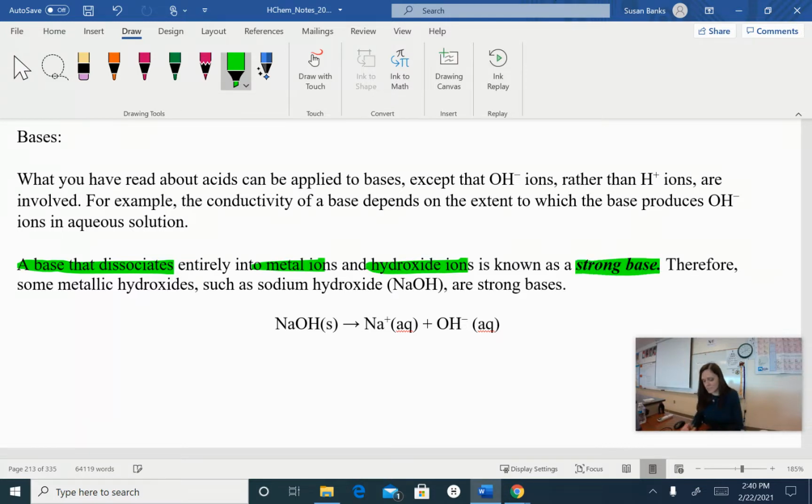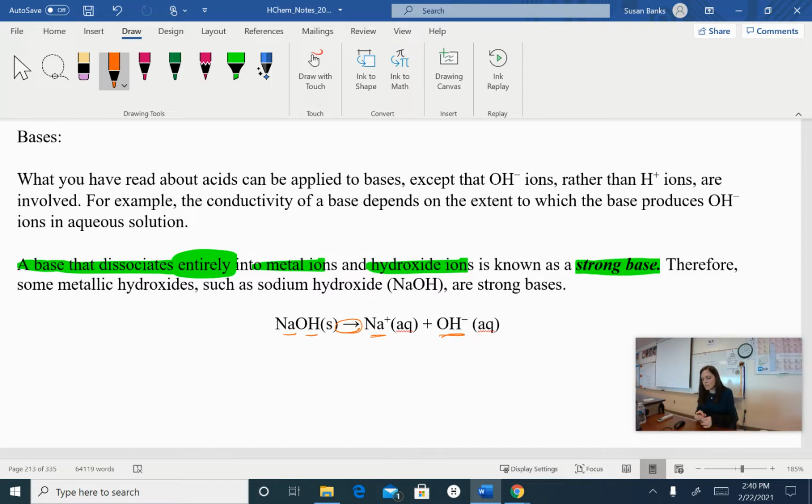Those are strong bases that dissociate entirely. So it needs to be 100% dissociation. Therefore, some metallic hydroxides, such as sodium hydroxide, are strong bases. Notice we have a one-way directional arrow. Sodium and hydroxide will make the sodium ion and the hydroxide ion in an aqueous solution.